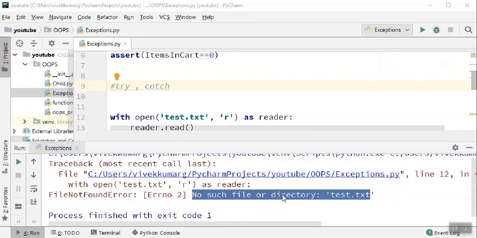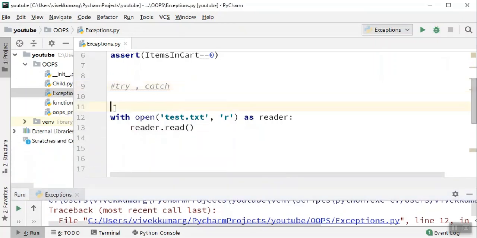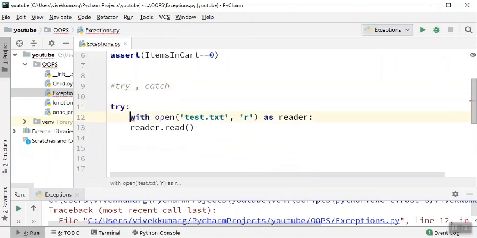But what if you don't want to fail your test and simply want to catch this exception? In that case, you can use the try block. So we'll say try colon, then one tab.